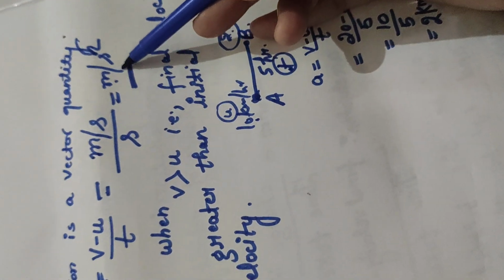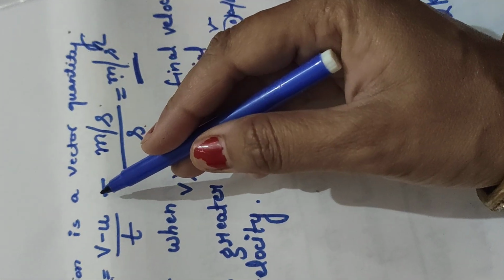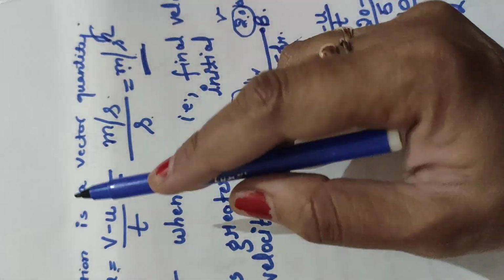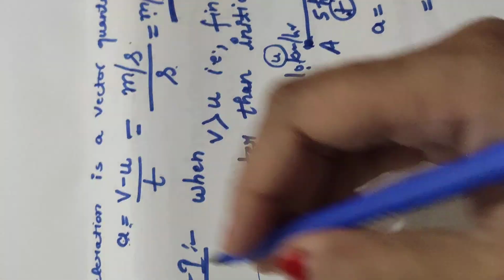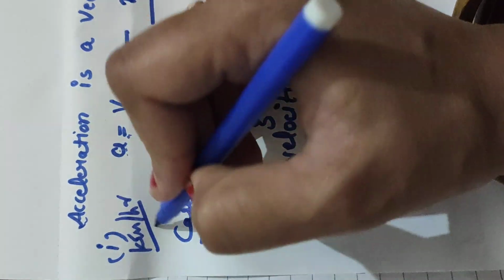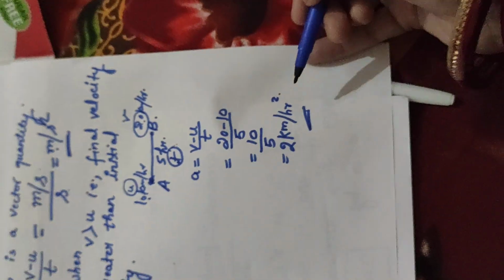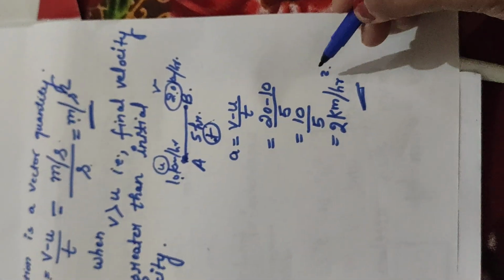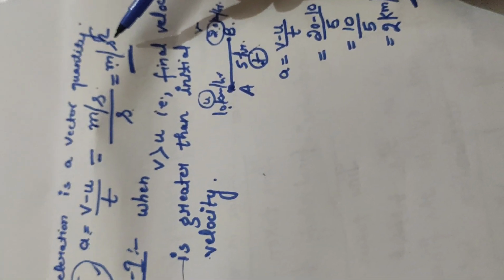If the system is MKS, that means you have taken SI system, you have written meter per second square. Similarly, if you have taken the speed in meter per second, it will be meter per second upon second. And if you take kilometer per hour, the unit of acceleration will be change in velocity, kilometer per hour, and again dividing by hour, it will come out kilometer per hour square. So that's why I have written the unit over here, kilometer per hour square. Otherwise the SI unit of acceleration is meter per second square.